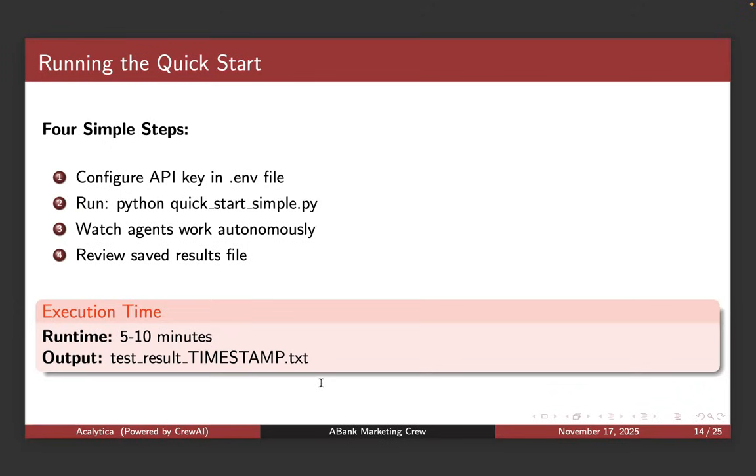You can create a front end if you want, where you can see the agents work in a very easy-to-view, human way, or you can watch them work in the back end from your command line. This takes about 5 to 10 minutes, and then we're going to get a result file called test result timestamp.txt.